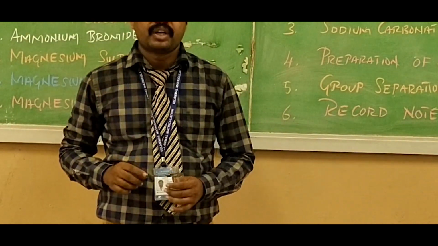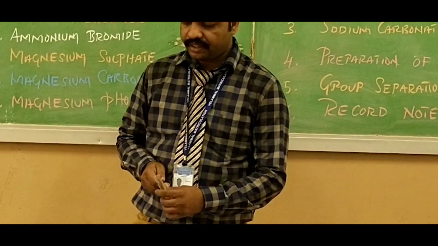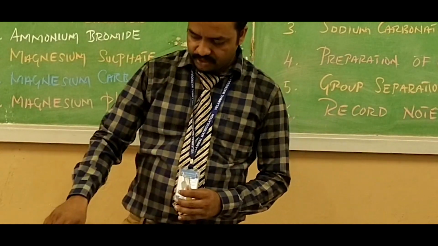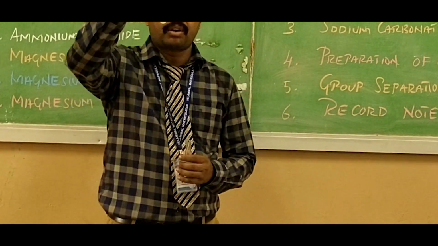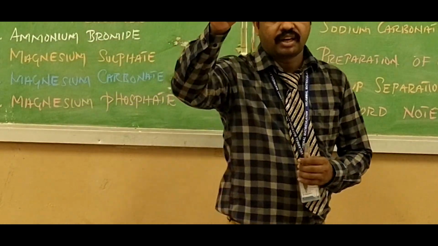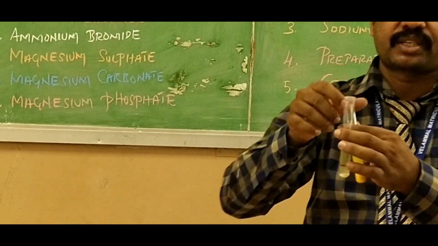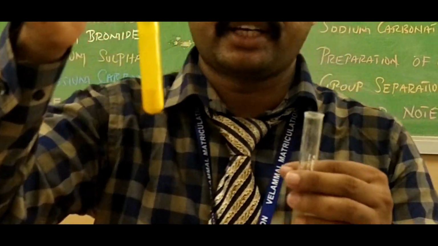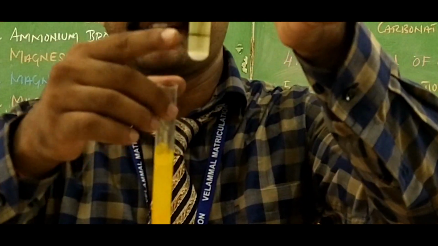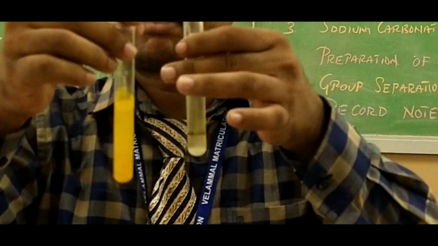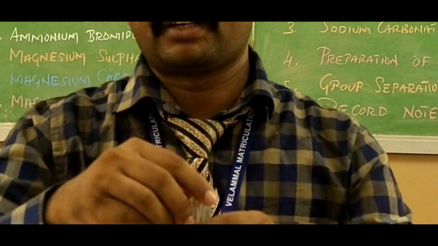Therefore our salt is lead nitrate, in which nitrate is present. We confirmed the presence of nitrate using the brown ring test. And we confirmed the presence of lead by using lead iodide, a yellow precipitate obtained. This is the confirmatory test for nitrate, and this is the confirmatory test for lead. So this is the brown ring, this is the yellow precipitate. Therefore the given salt is lead nitrate. Thank you.